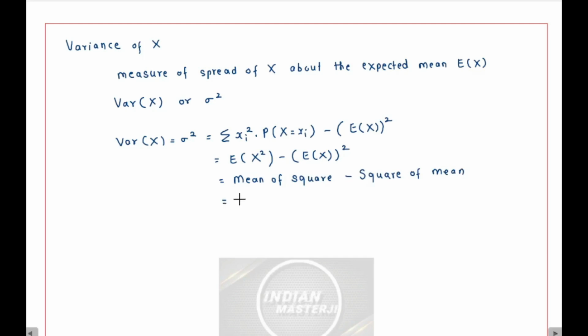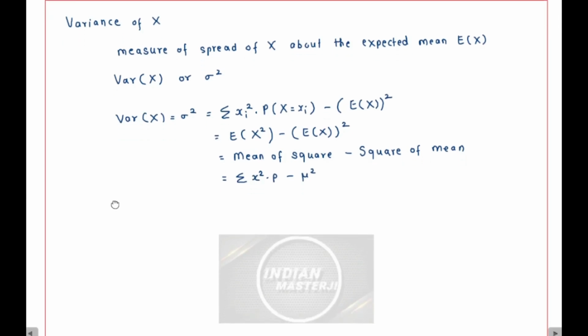Sometimes we write it like this also: summation of x square into p minus mu square, where the random variable x is taking values small x, and each small x will have its own probability small p. So we do the summation of x square into p, and from that particular summation we subtract mu square. This is how we find out the variance of a discrete random variable.